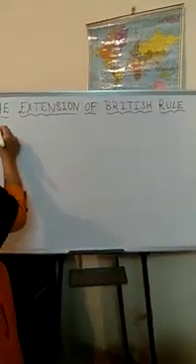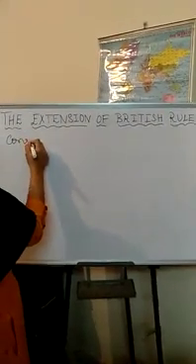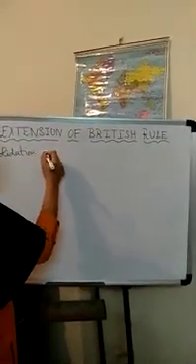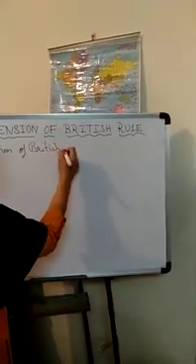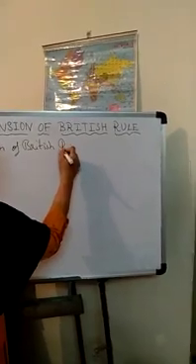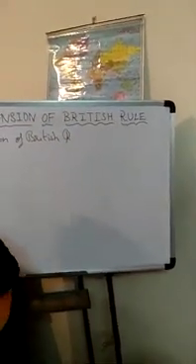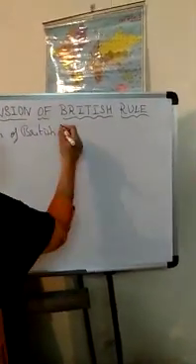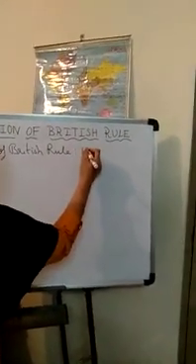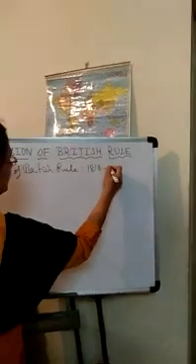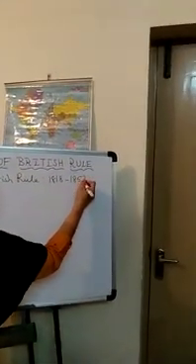Start. Consolidation of British rule in India, that is 1880 to 1857.